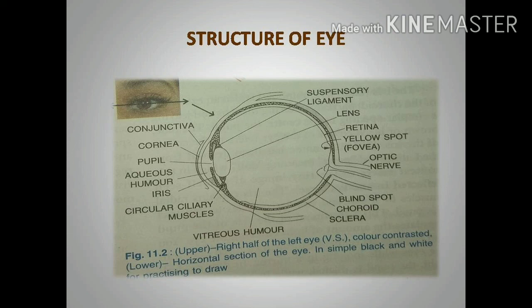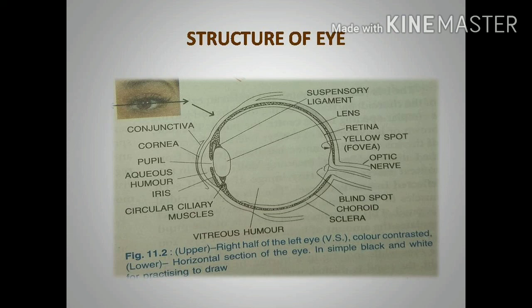And here you can see the iris also. The iris is an extension of the choroid. It partially covers the lens region. In the middle of the iris we can see a fine gap in front of the lens region. This fine aperture is called the pupil. The pupil allows light rays to enter the inner region, to the lens. So this is the structure of the eye.